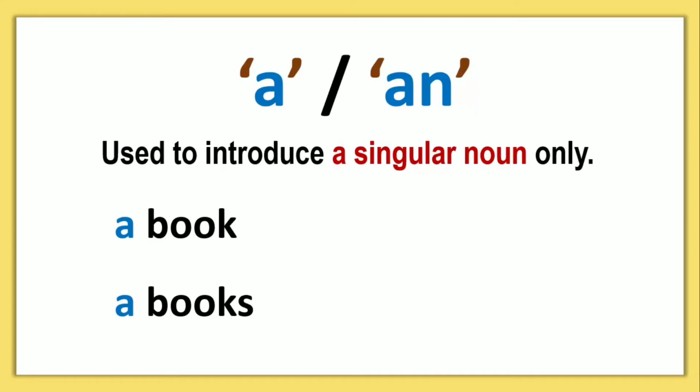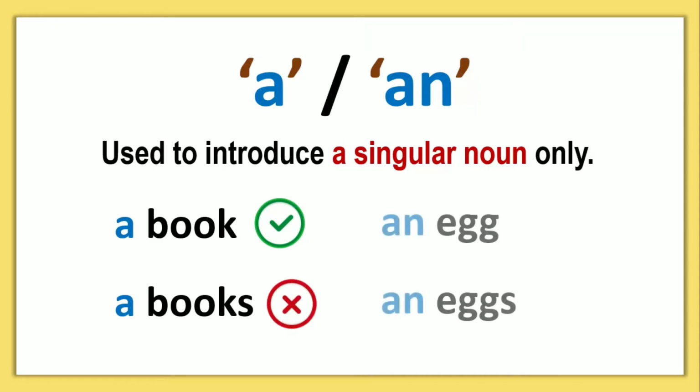So here, a book is correct to say, but a books is wrong to say. Some more examples. Egg is a singular noun, but eggs is a plural noun. So an egg is correct to say, but an eggs is wrong to say.